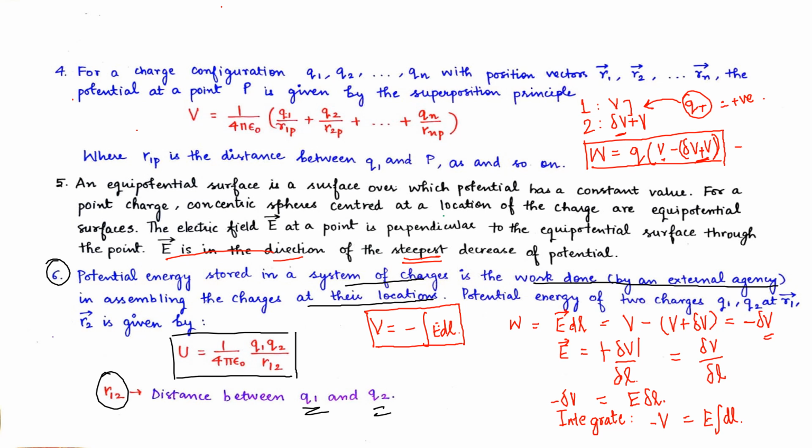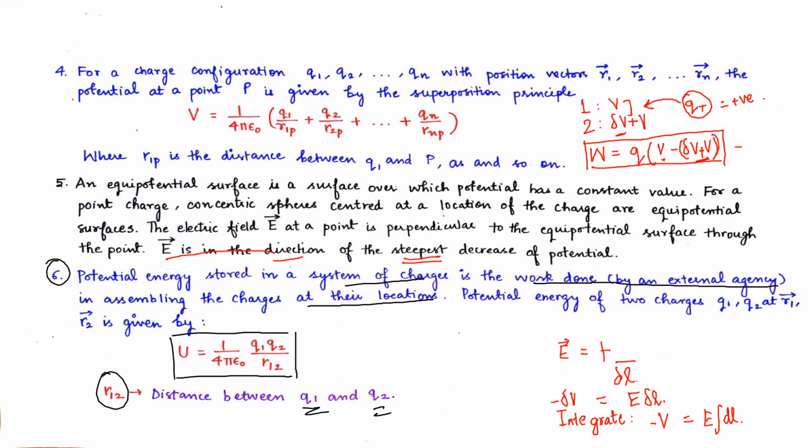Here we are defining the potential energy for a system of charges. In this system of charges, we have taken only two charges. We can have 3 charges, 4 charges, or n number of charges, and all these will be kept in a particular configuration. So how these can be kept and how the potential energy can be found out, we'll see.